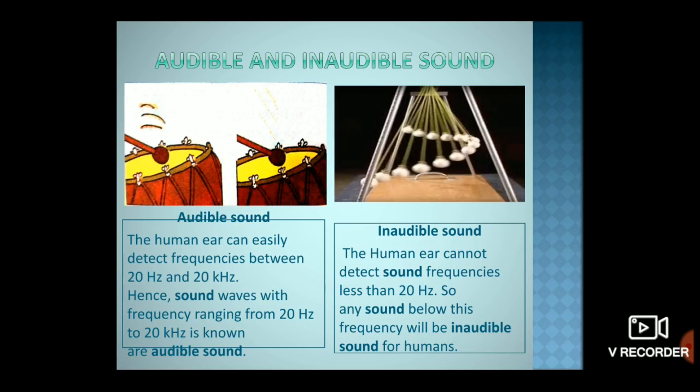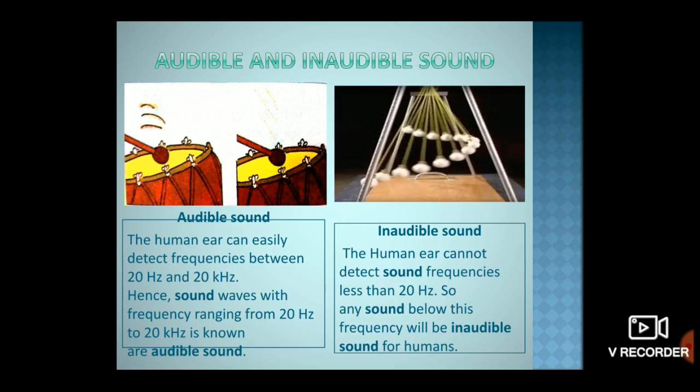Sounds of frequency below 20 Hz cannot be detected by our ears. Such sounds are called infrasonic sounds, meaning frequencies less than 20 Hz, which are inaudible. Sounds of frequency higher than 20,000 Hz are called ultrasonic sounds, which are also inaudible. Clear?